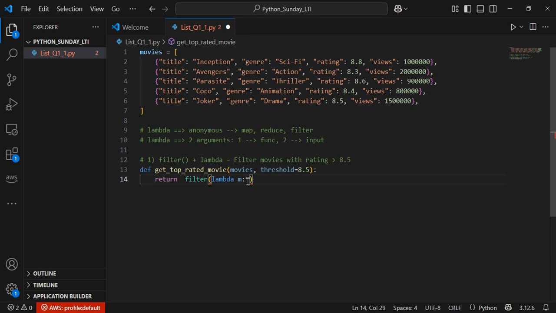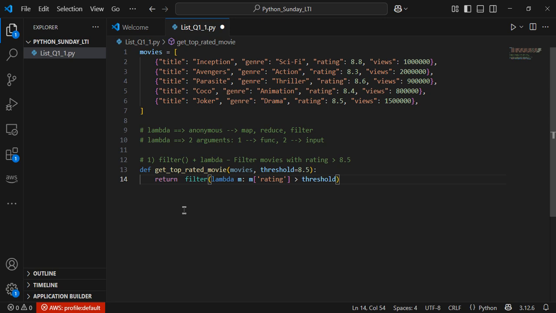From this m, what I want is the rating column, and that rating should be greater than the threshold. You can give 8.5 directly if you have not passed an argument, but as I have passed one argument, I'm writing a threshold. So this is my first argument.